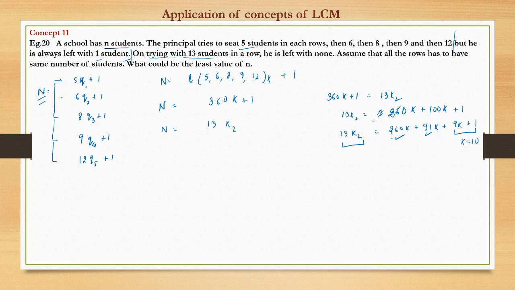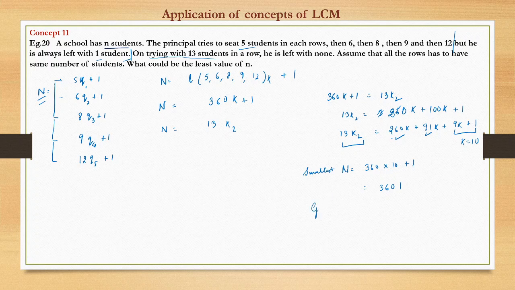So at k equal to 10, the value of n would be 360 times 10 plus 1. That is nothing but 3601. So this is the smallest n.